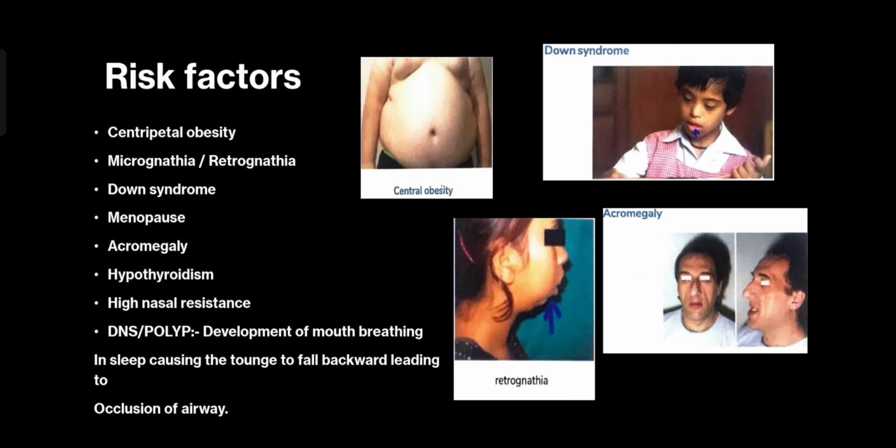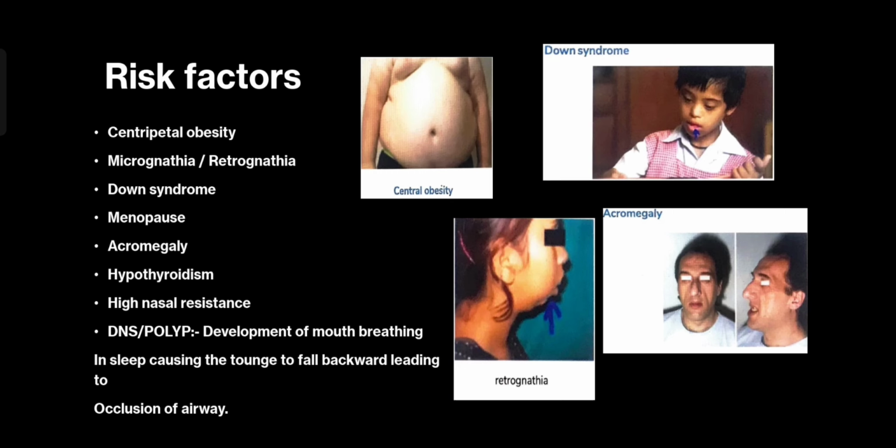Why? Because if he's breathing with an open mouth, the saliva would be relatively less, and the saliva would evaporate, and therefore the growth of bacteria can also occur. So these people wake up with a dry mouth and a bad smell from the mouth. That comes basically because saliva has bactericidal properties. So what I'm saying is that people with high nasal resistance, that is a deviated nasal septum, and even polyps, could develop mouth breathing in sleep, causing the tongue to fall backwards, and therefore there could be occlusion of the airways of the patient. So these are the usual risk factors related to the development of obstructive sleep apnea.